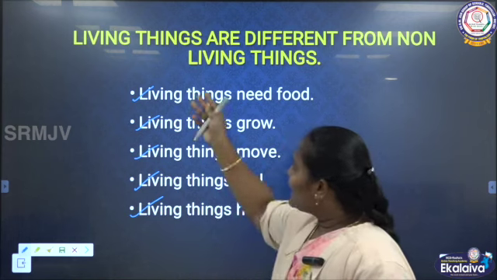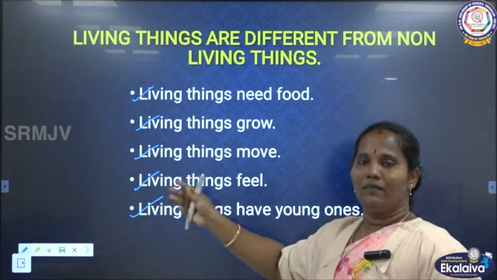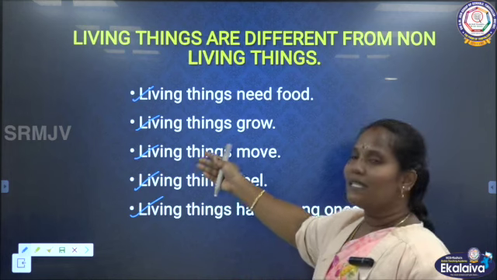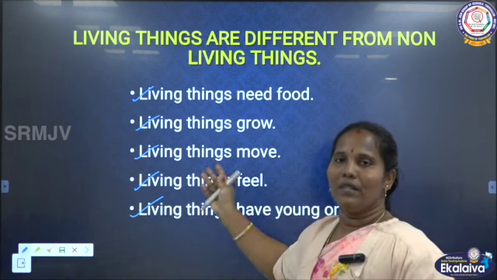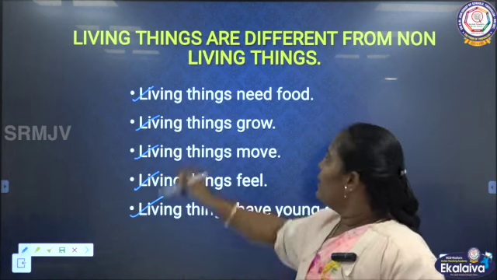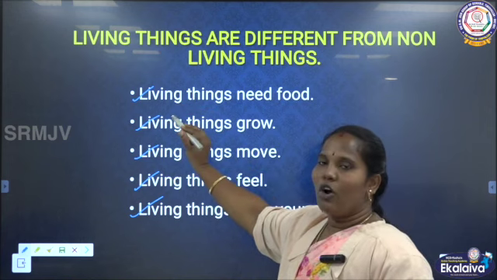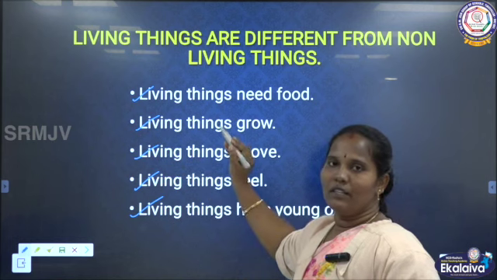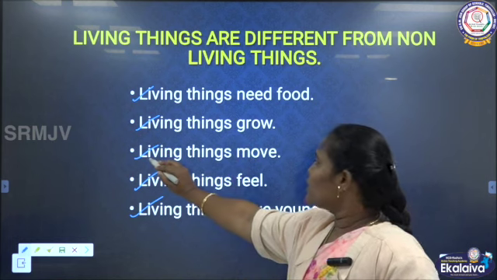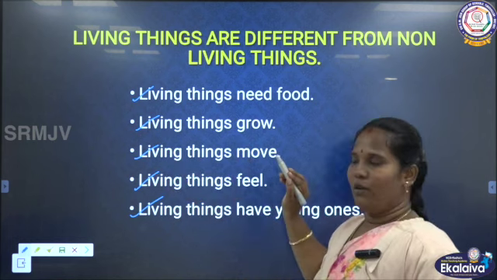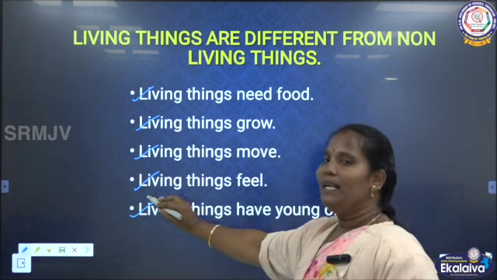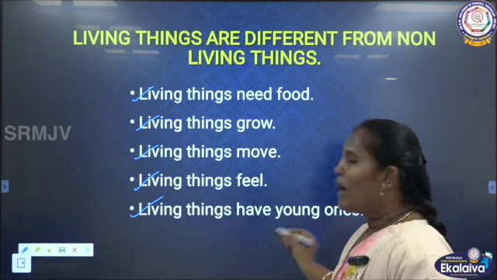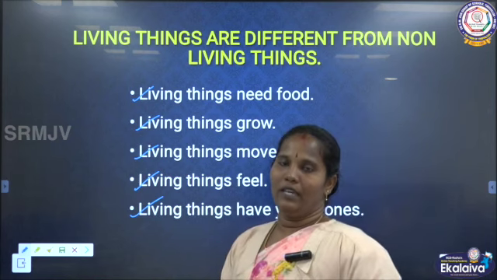So with these characters we can differentiate living things from non-living things. What are they? Living things need food, but non-living things do not need food. Living things grow, but non-living things do not grow. Living things move, but non-living things do not move. Living things feel, but non-living things do not have any feeling. Living things have young ones, but non-living things do not.